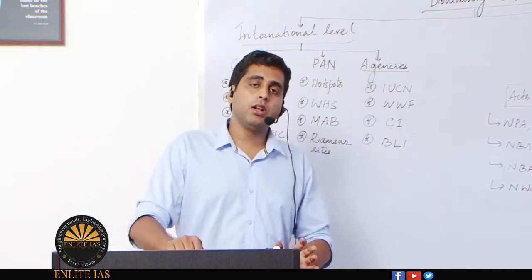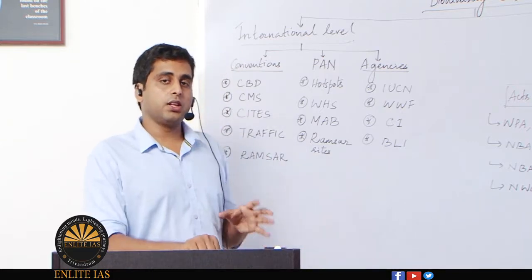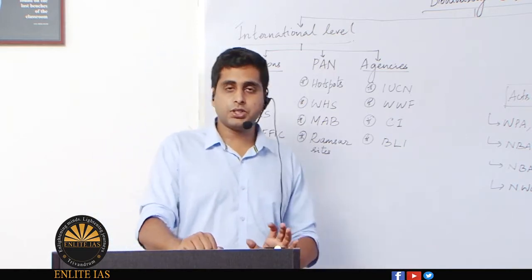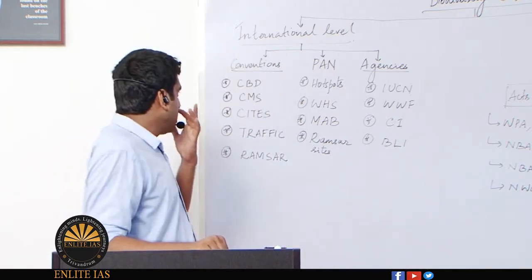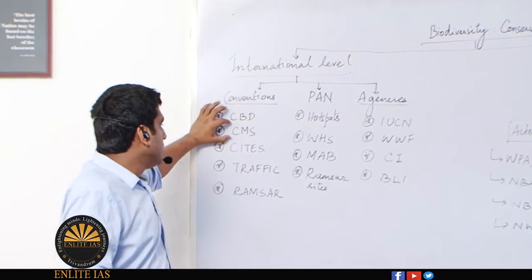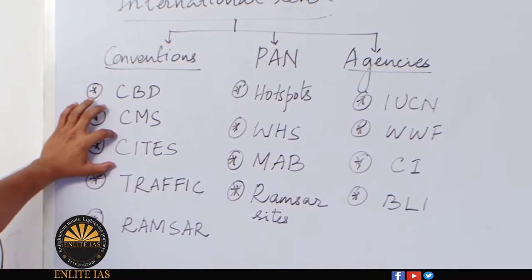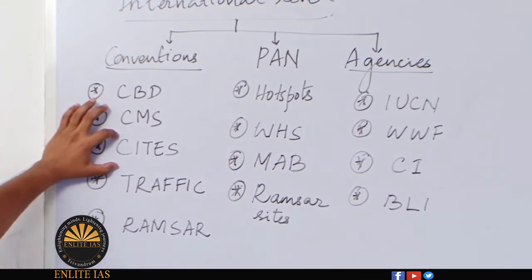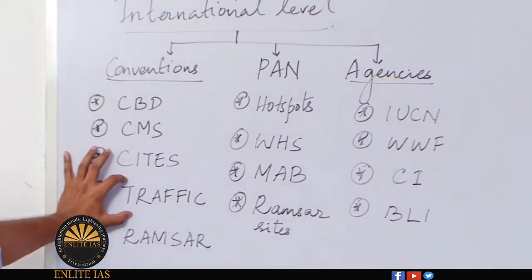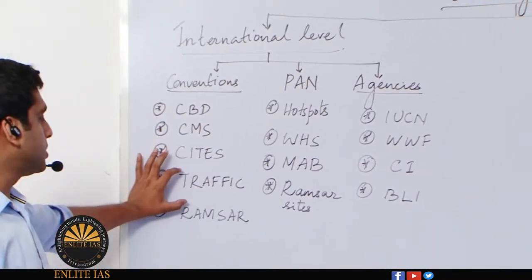At the international level, we can categorize the types of conservation into three. The first one is the conventions related to biodiversity conservation, where we will be studying the United Nations Convention on Biodiversity, the Convention on Migratory Species or CMS, then CITES, the Convention to Regulate Trade of Endangered Species, and then TRAFFIC, which is supplementary to this restriction of trade of endangered or vulnerable species across the world.